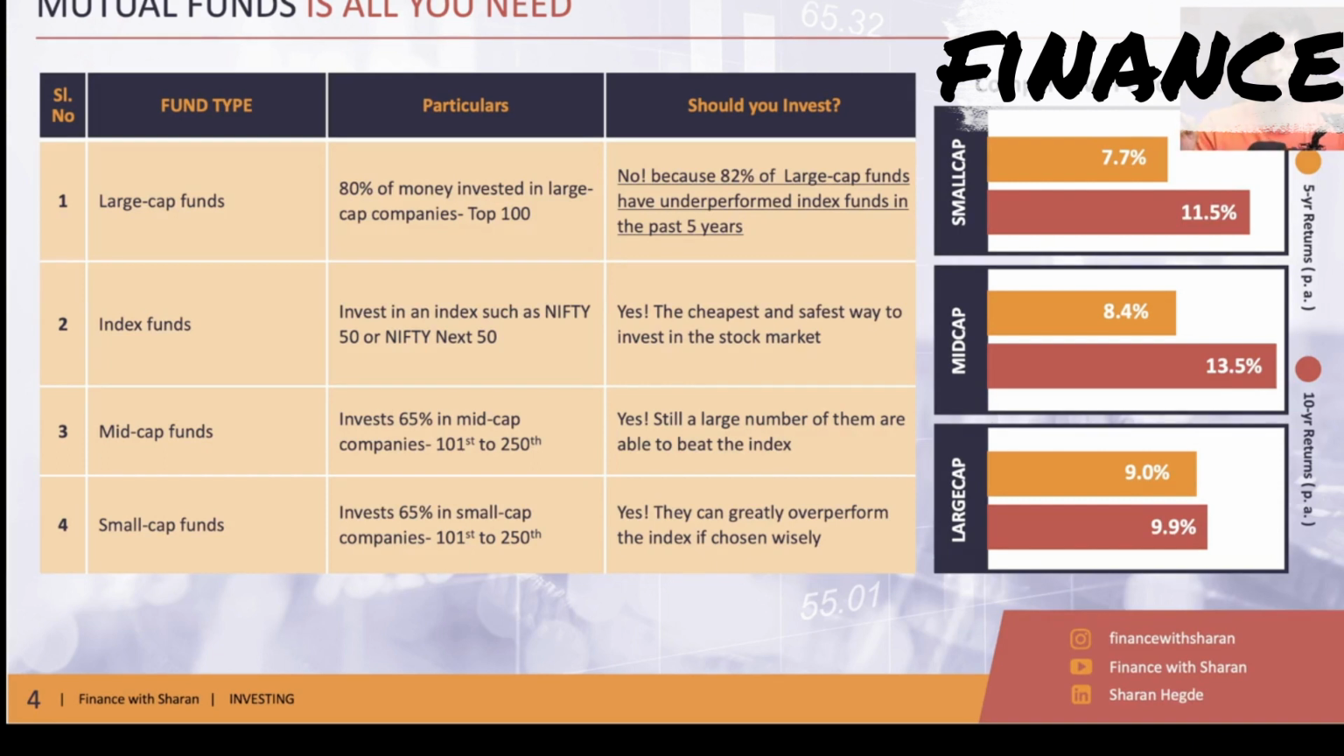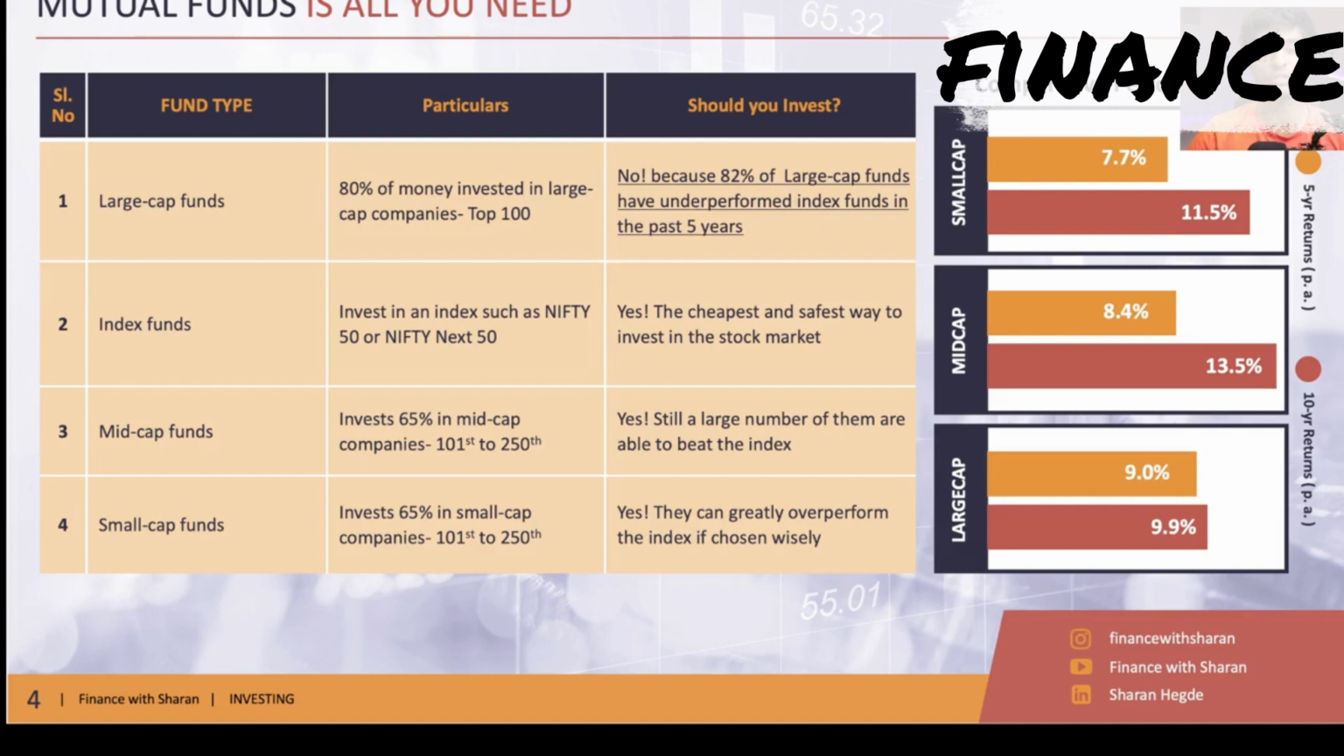Because it is blindly copying, there is no manual labor required. So that is why the expense ratio is very low, around 0.1%, 0.2%. So index funds, definitely you should invest. It is the cheapest and the safest way of investing in the stock market. So definitely invest in index funds. We will cover how to invest in index funds in one of the next chapters. Don't worry.